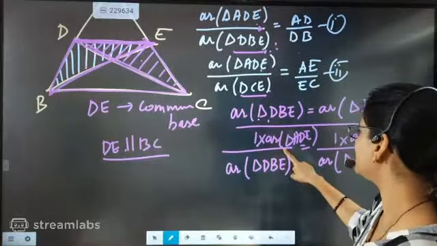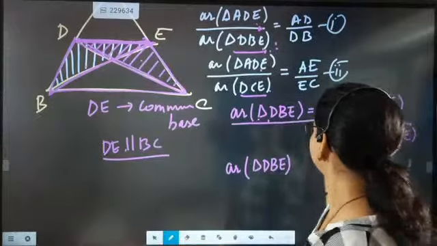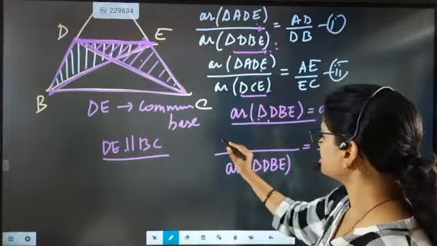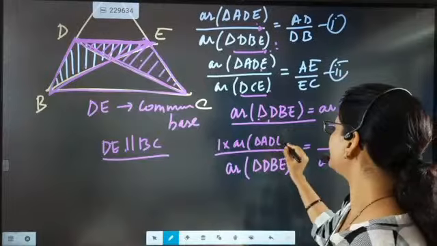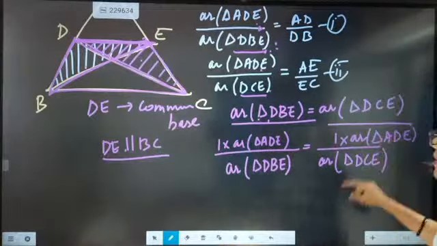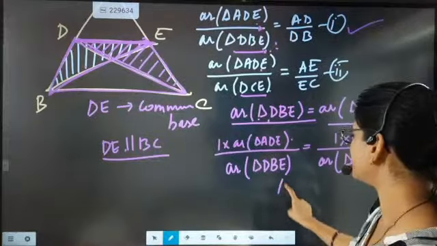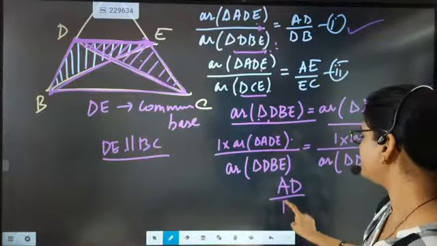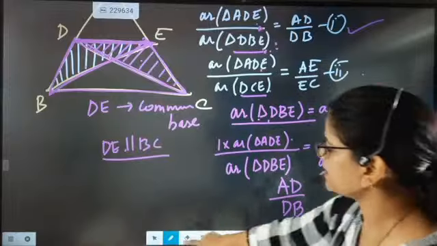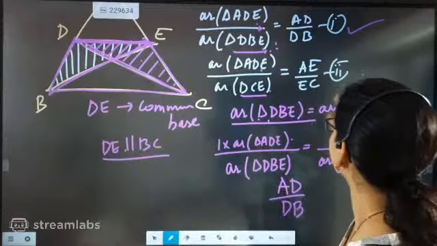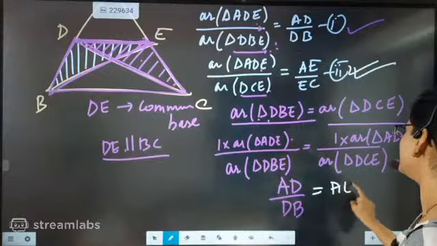See, the area of triangle ADE is like a sandwich. So now this looks like equation 1, so using equation 1 we write AD by DB. And this part looks like equation 2, so we write the equation 2 value, AE by EC.